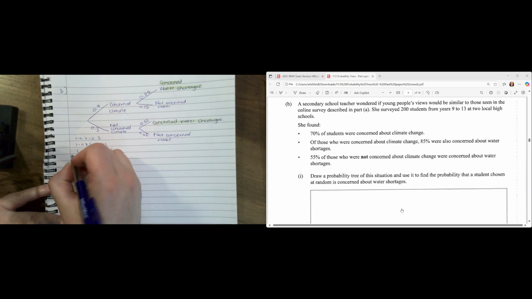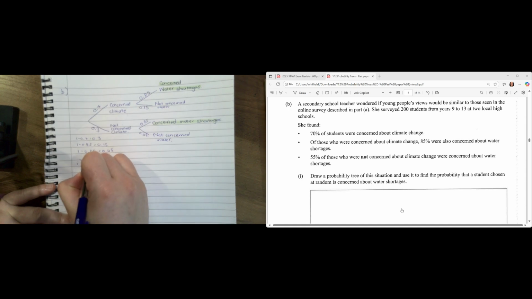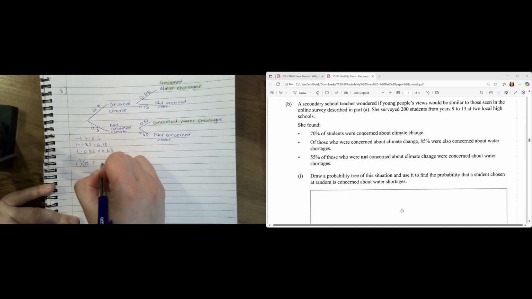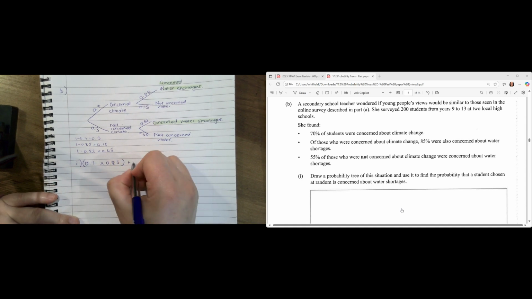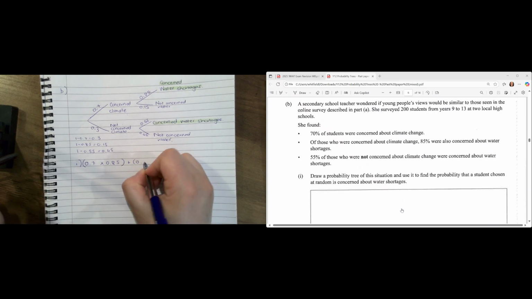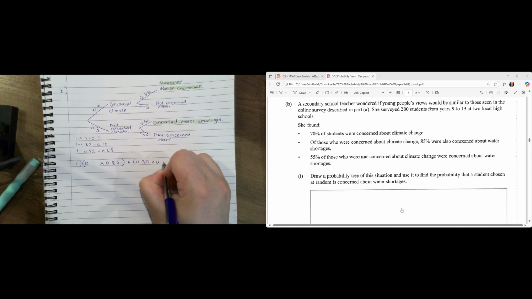So let me write that out. We've got 0.7 multiplied by 0.85 plus 0.3 multiplied by 0.55.